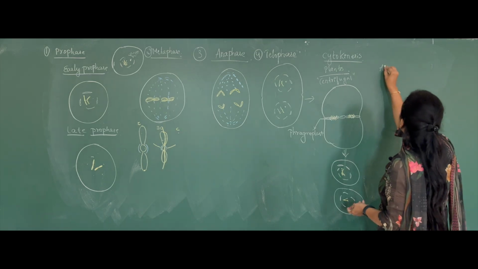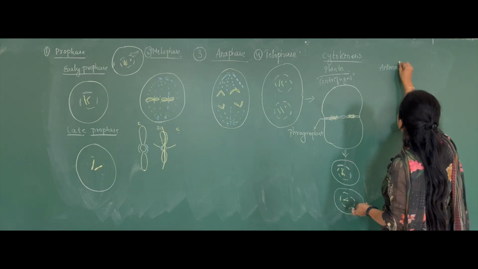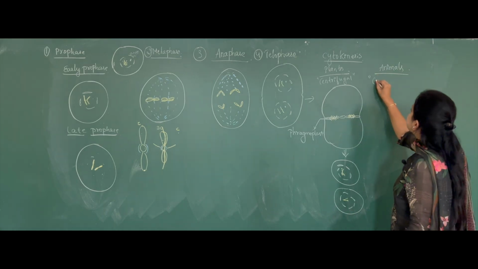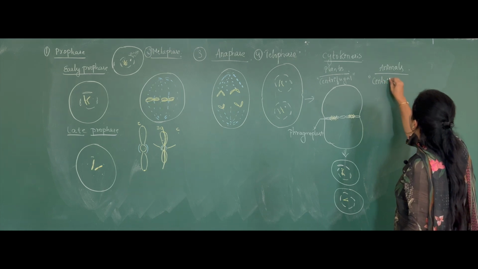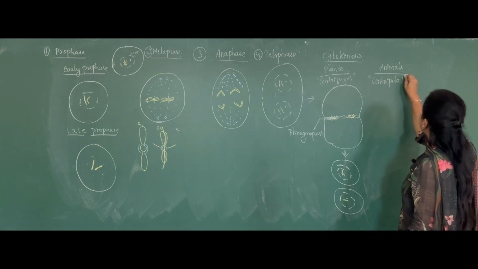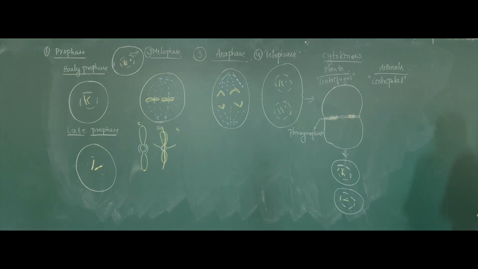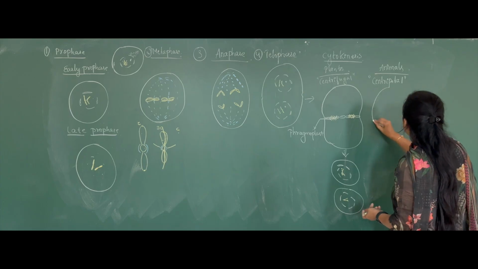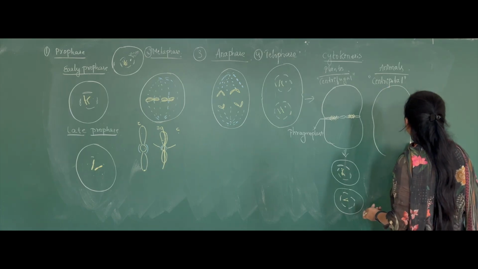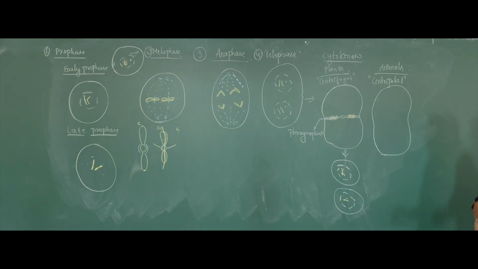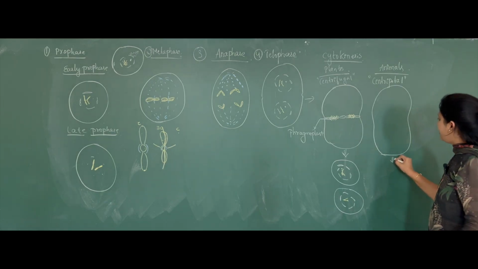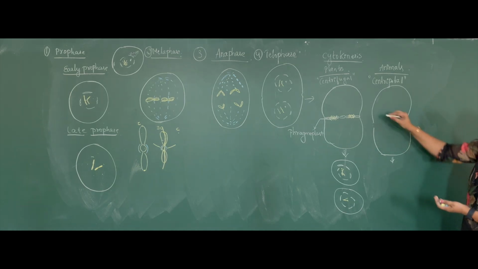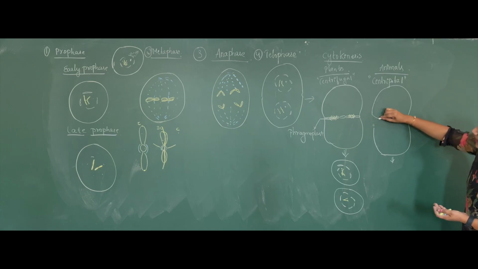Coming to the cytokinesis in case of animals. In case of animals, we call the division centripetal. So this is the plasma membrane. Now there is a small depression, and this depression will start getting elongated.